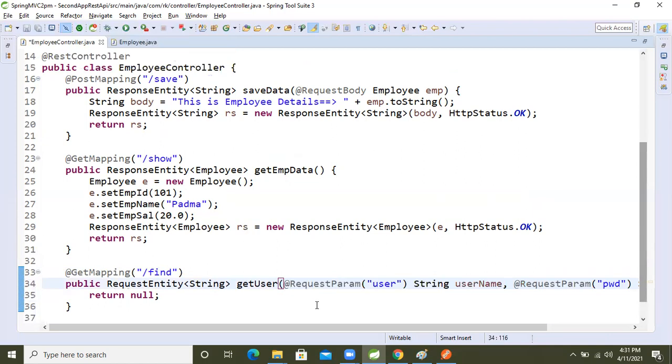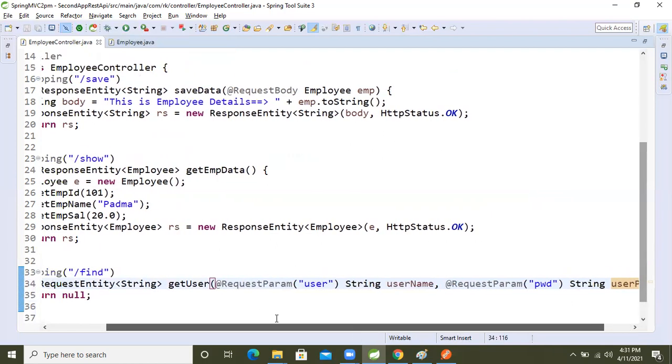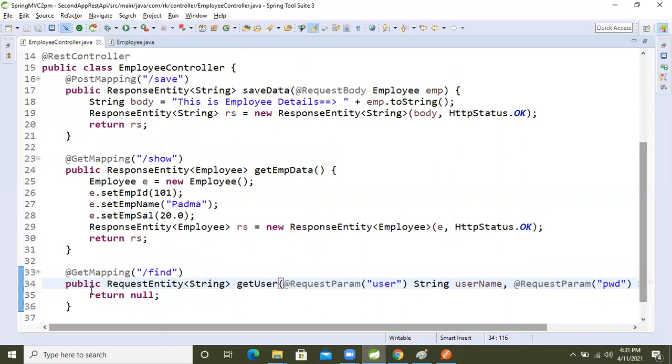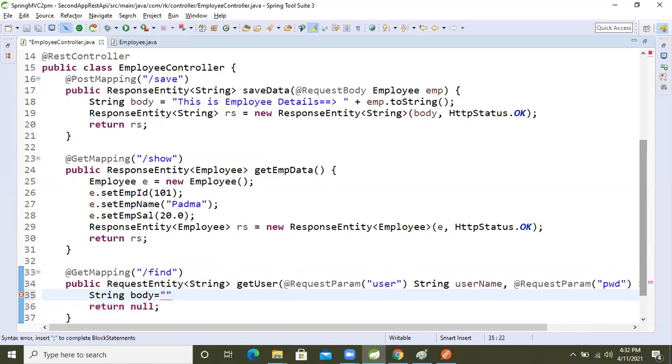Okay, so fine guys. These are the two arguments I'm sending from the end user. Now, String body, I'm taking the data. So this is the username, the local variable username.